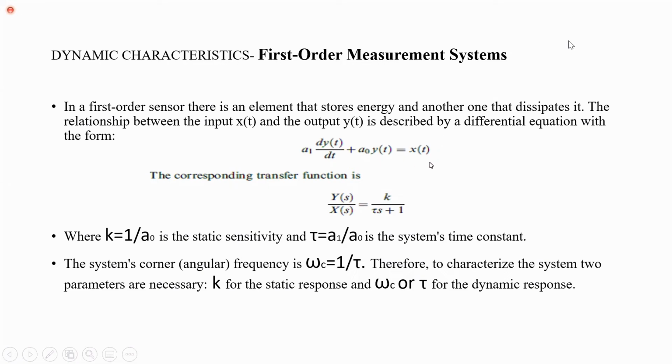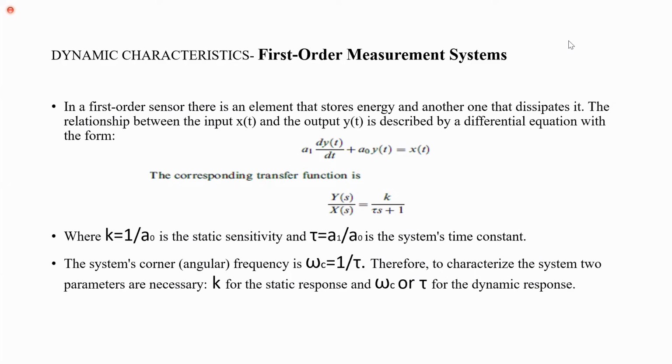Here x of t is the input and y of t is output. And a1, a0 are obtained from the energy storing device and the energy dissipating device. And this equation we can rewrite by using mathematical derivations, and it will come as y of s by x of s is equal to k divided by tau s plus 1.